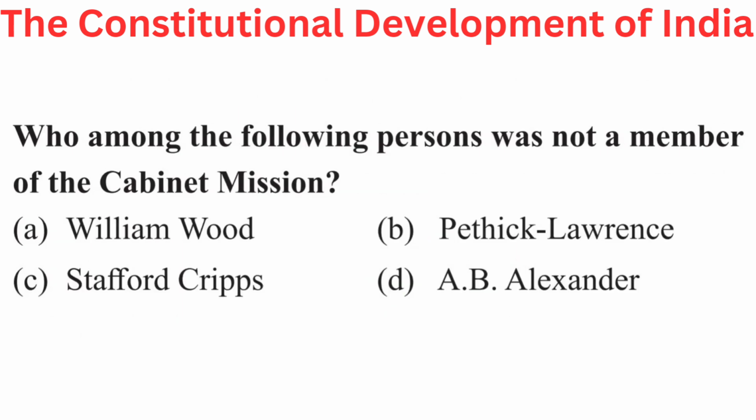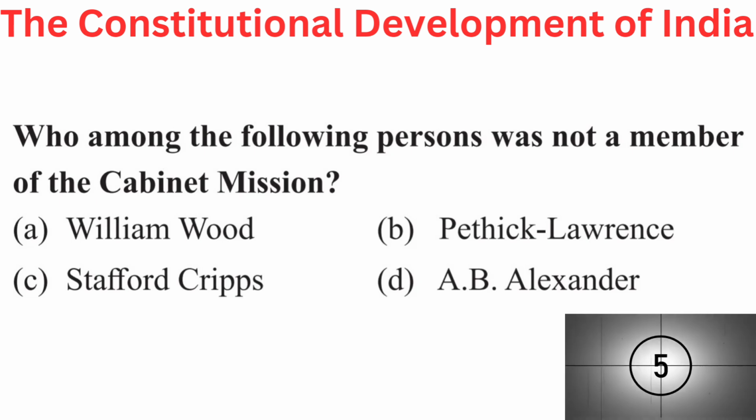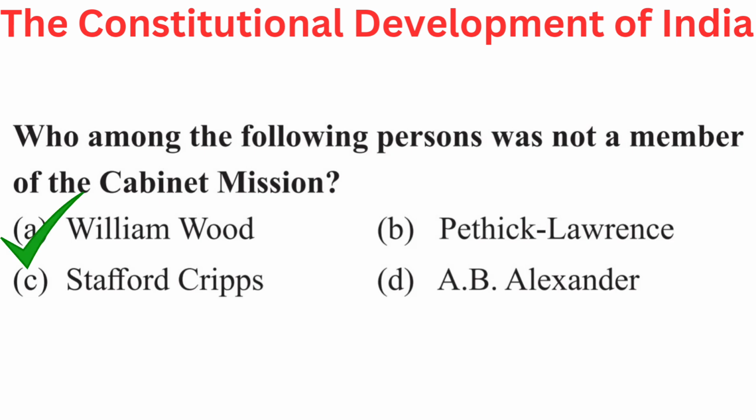Your question is, who among the following persons was not a member of the Cabinet Mission? Your options are A. William Wood, B. Patrick Lawrence, C. Stafford Cripps, or D. A.V. Alexander. Right answer is A. William Wood.